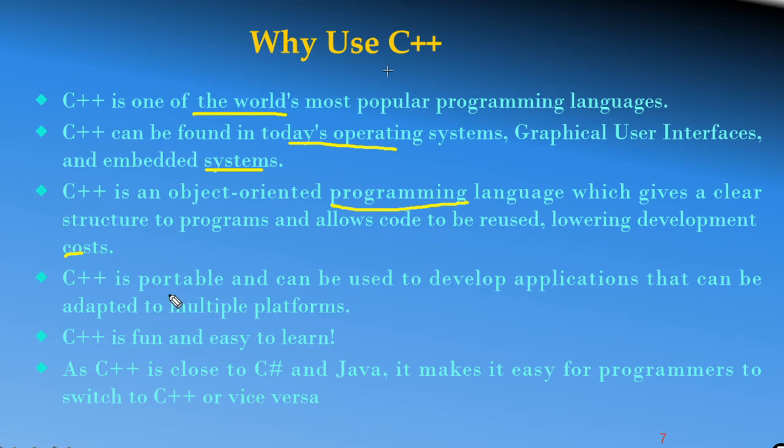C++ is portable, so it can be used to develop applications and adapted to multiple platforms. C++ is fun and easy to learn, and it is close to C# and Java, which makes it easy for programmers to switch to C++ or vice versa. Because of all these reasons, we use C++.